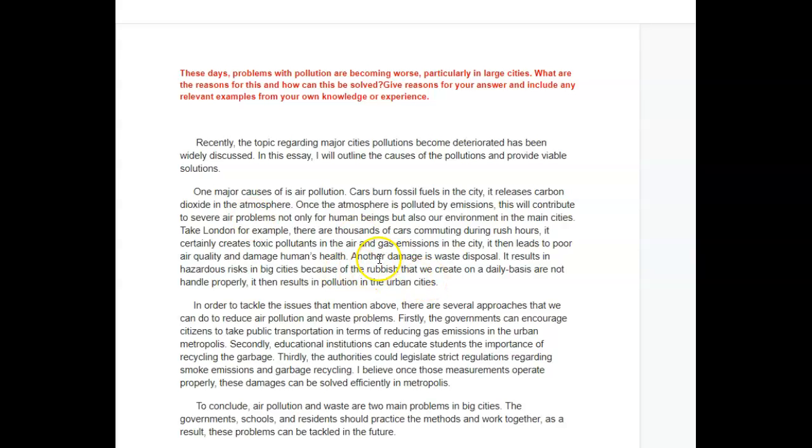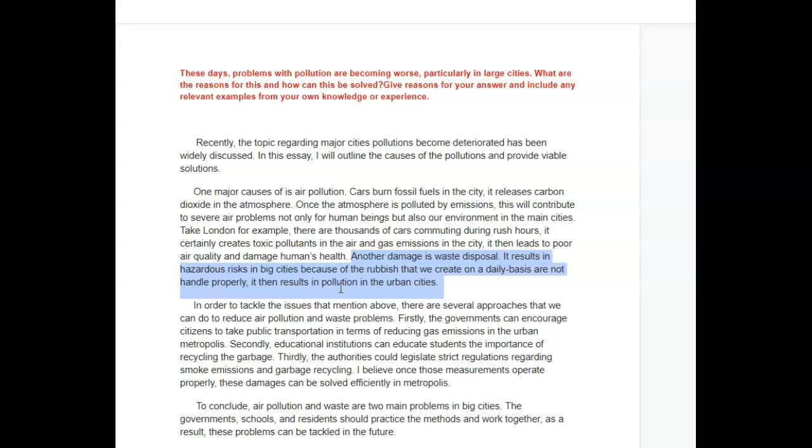And then here you talk about waste disposal. I still felt like you needed to go a little more in detail about this, because look at all this stuff you said about cars, and then you just left this little itty bitty part here to talk about waste disposal. You didn't tell us what those hazardous risks are. Here's what you said. You said it's a damage, which was clearly a wrong word. You said it creates hazardous risks, and then you said it pollutes, but you didn't tell us how it pollutes or what those hazardous risks are. So you really need to go a little more into detail about this, okay?